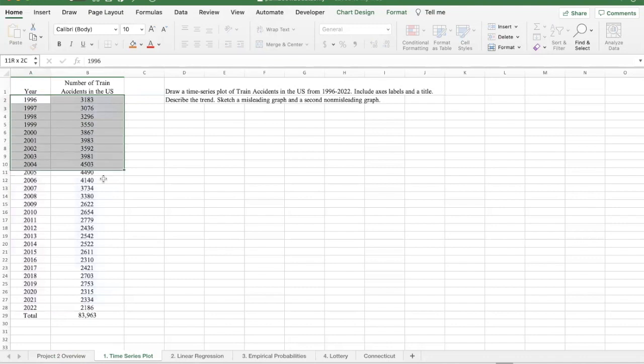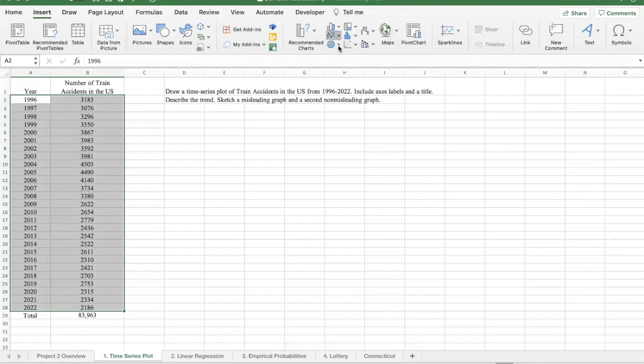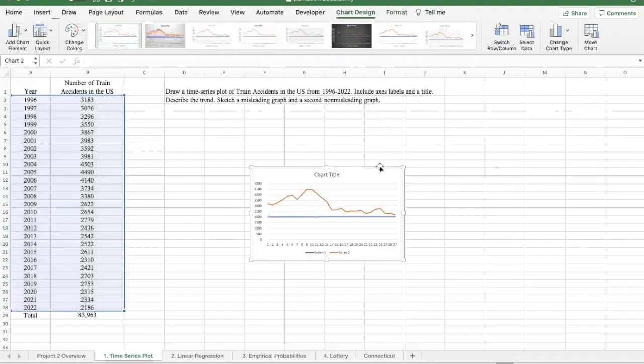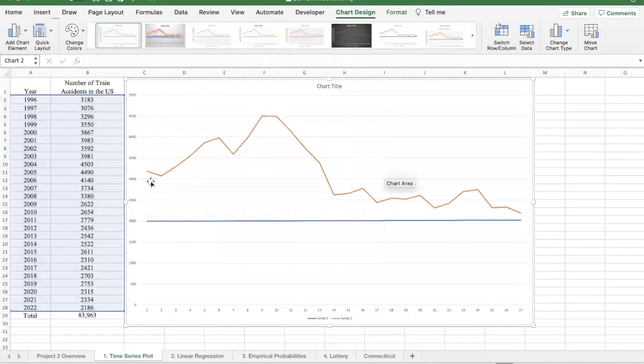To construct this graph, just highlight the data, not the total row down there or the header row, but all of the data. And then we're going to insert a graph, and there it is. This is a first draft, and what you'll want to do is to make it look a little nicer. This clearly is the trend of this data over here. Down here, we have these numbers that look like integers numbered from 1 to 27, and up here, these are the number of accidents.